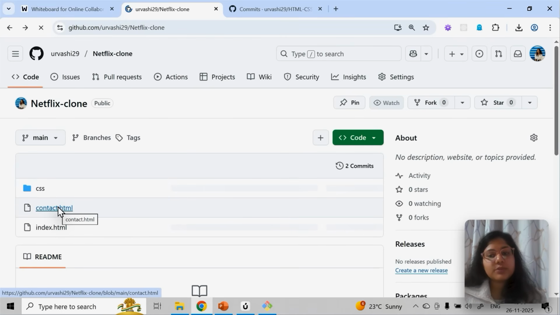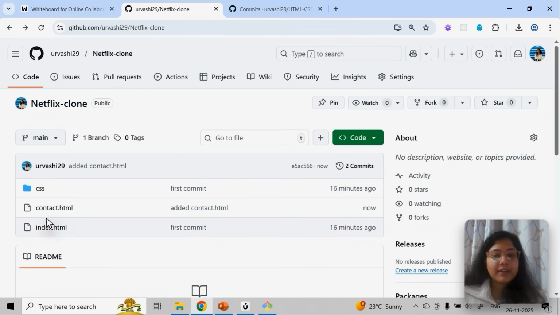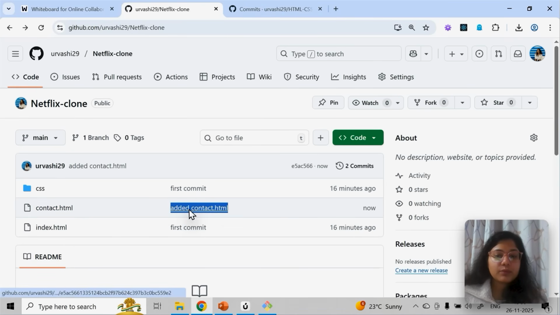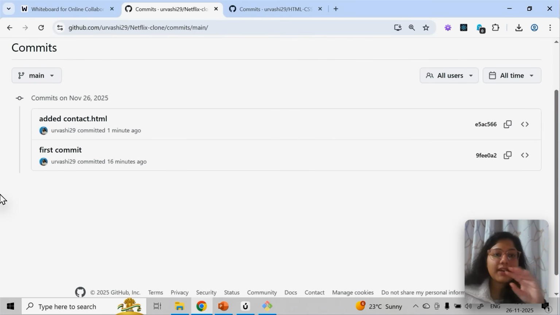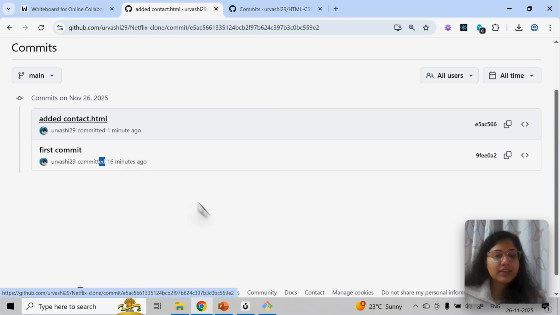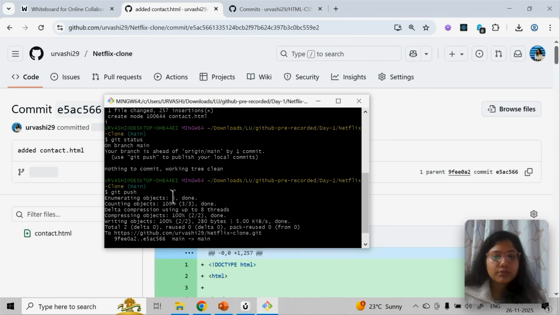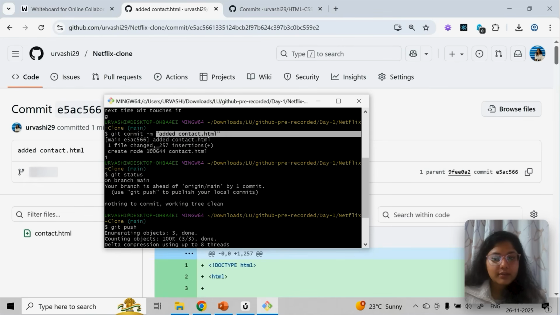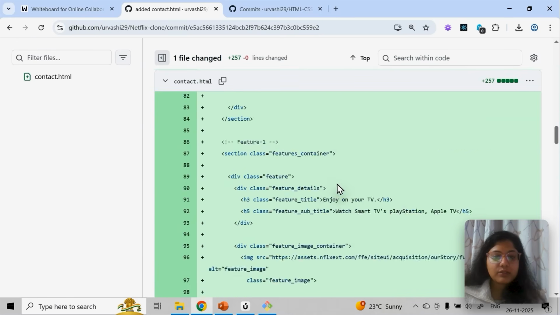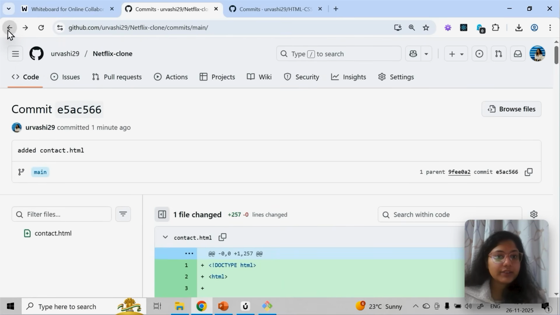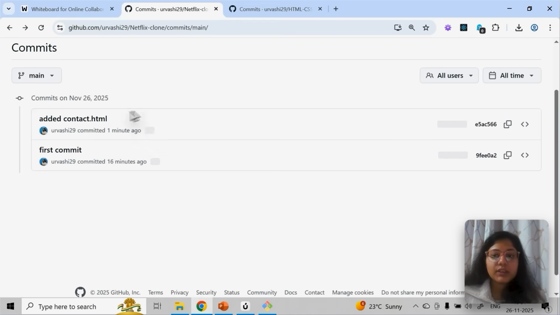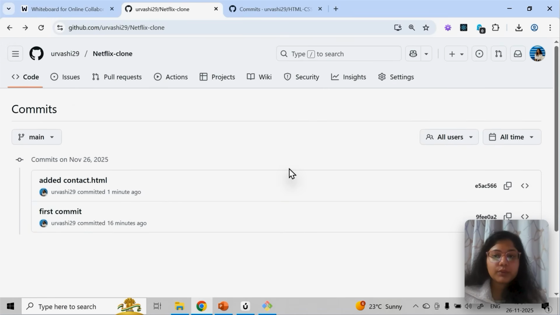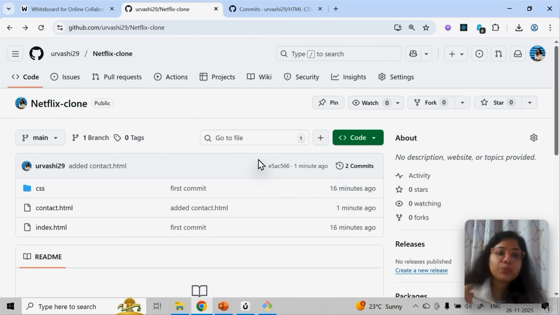See, contact.html is coming here. And while adding this new file, whatever commit message has come, you can see, and you can even check two commits. So you can keep track of what has been added at what time. So 16 minutes ago I added this. Now if I click on this, this is my second commit message, git add added contact.html, and that is what you can see. So this new file I have added, which is correct. So this is how you can re-push something which you have already done.